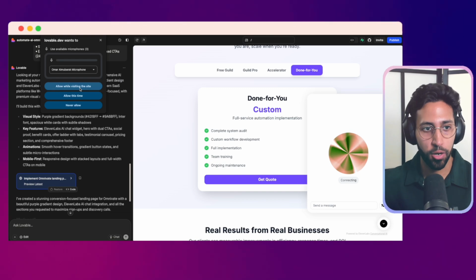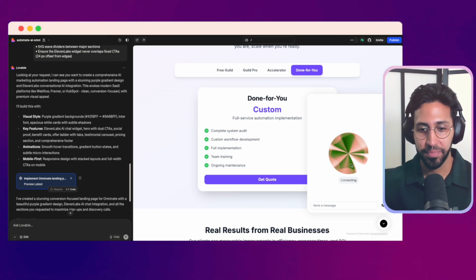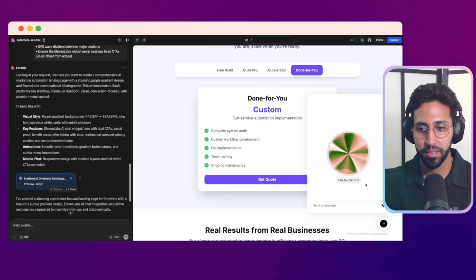We're going to make sure you allow while visiting this site. Hey there, I'm Hope from AI Agents Guild Support. How can I help you today? And there you go, it's working.